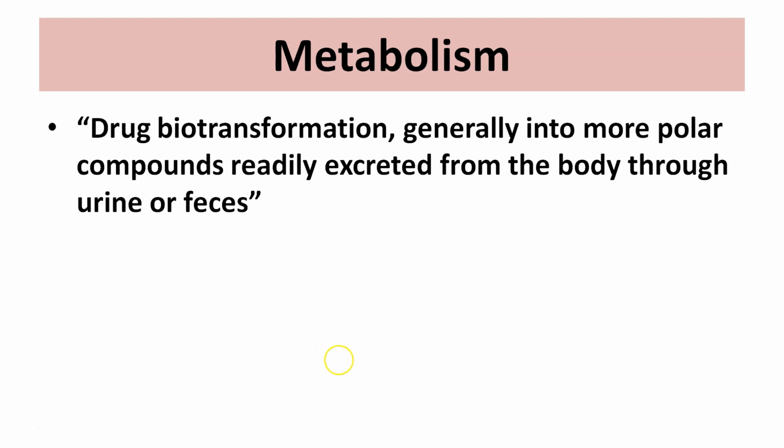Whereas when the drug is given through an extravascular route, apart from the parenteral route, whenever you take the drug through the oral route, it has to undergo various stages. There are various barriers, and the liver is the organ which detoxifies many things. So it has to undergo all the phase 1 and phase 2 reactions, as well as the first pass effect. It has to pass through various barriers to reach the targeted site or systemic circulation. Today we will be learning about metabolism and which processes are involved. Let us understand.